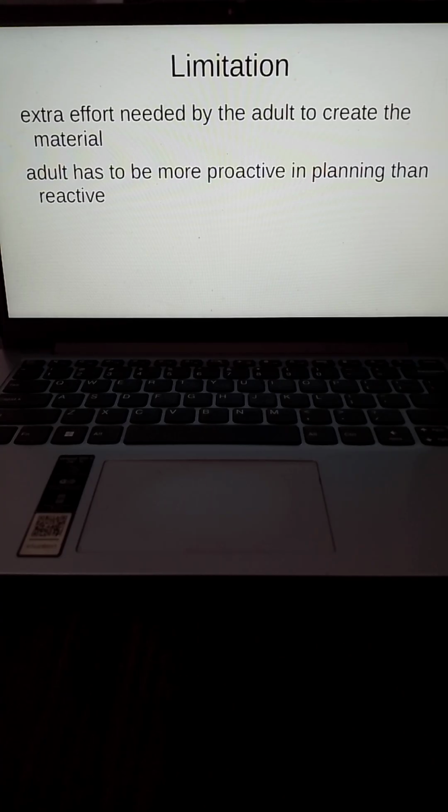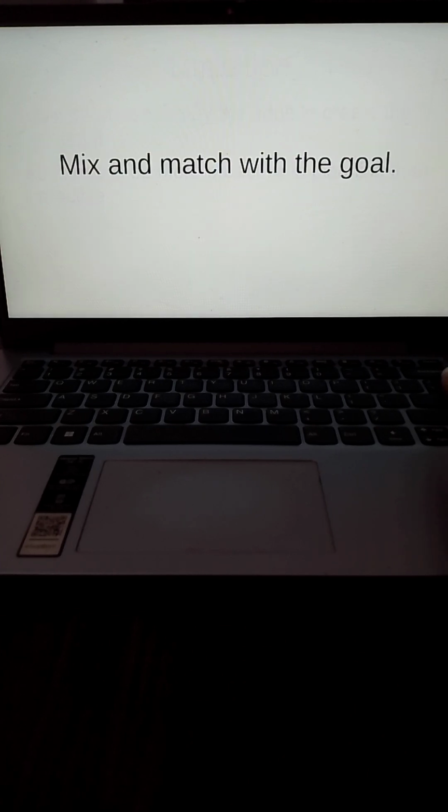Okay. Lastly, it is bulky to carry a lot of this material, which many times we have to be a little bit creative to figure out what would work. Okay. So what is the answer? Do we choose one technique or other? No. The answer is that you don't choose any one technique as a dedicated technique. The way you work is you figure out your child's profile, you understand what it is that you want to teach the child, and then you figure out which technique will match and teach that to the child.